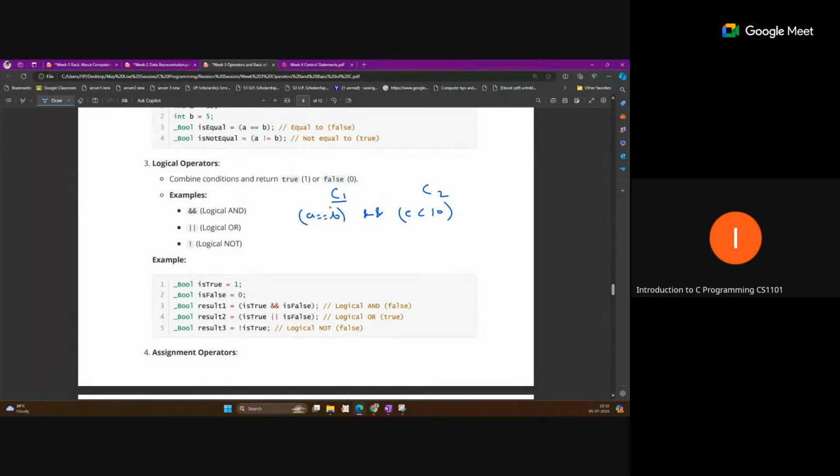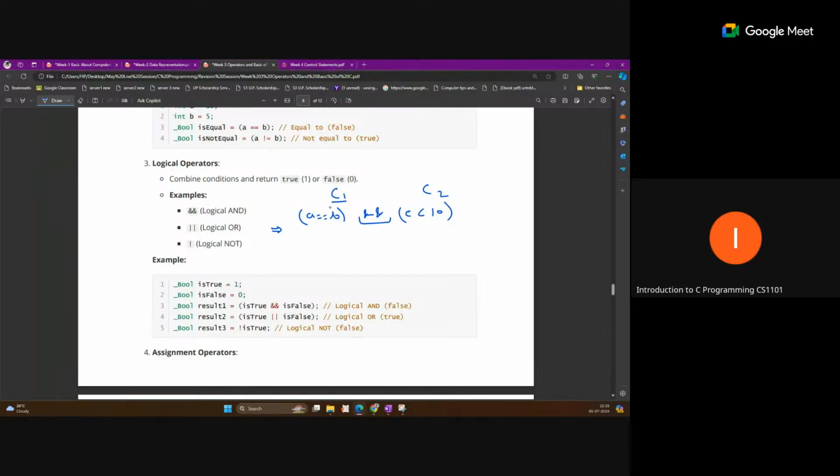So that means you are checking two conditions, and you are also using logical AND. You will get the overall output true if both conditions are true. This is the meaning of logical AND. Logical AND means both conditions should be true, then you will get the overall true, otherwise you will get zero. In programs, questions are generally asked related to this, so this is important. The compiler actually looks at this.